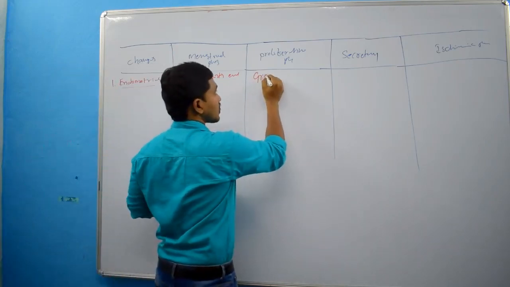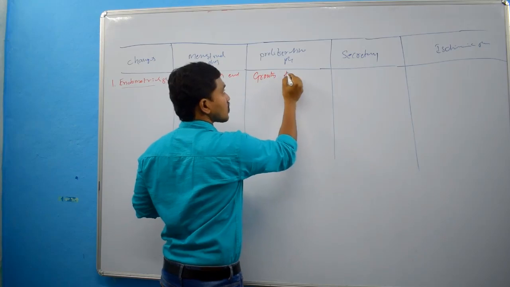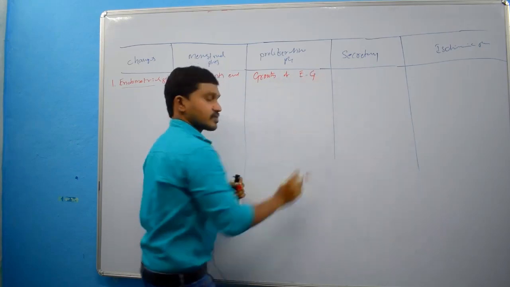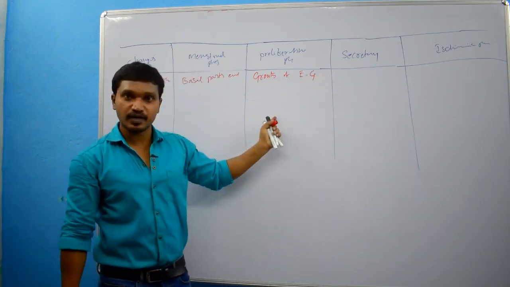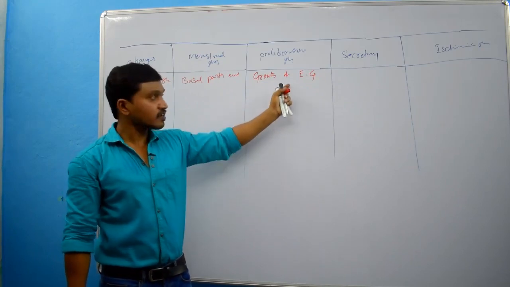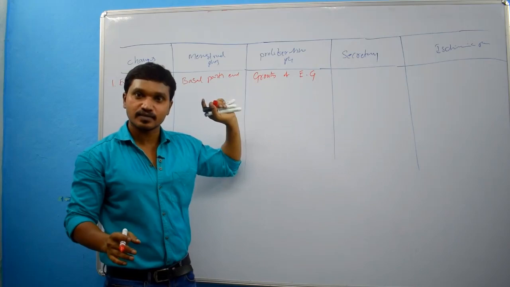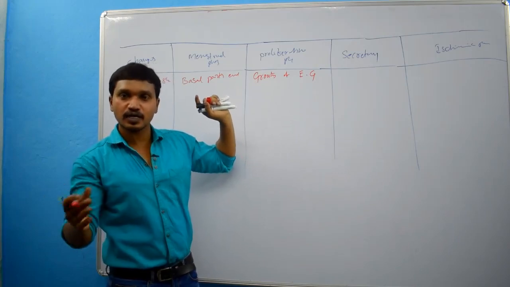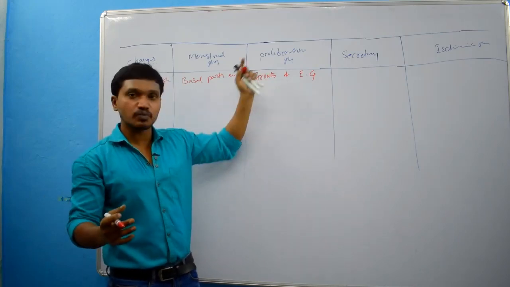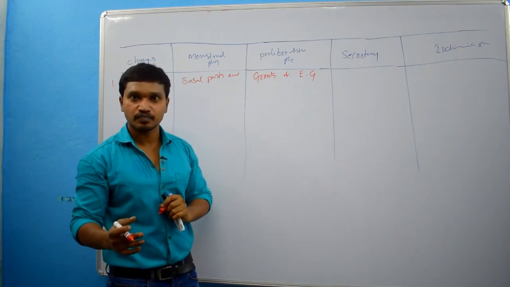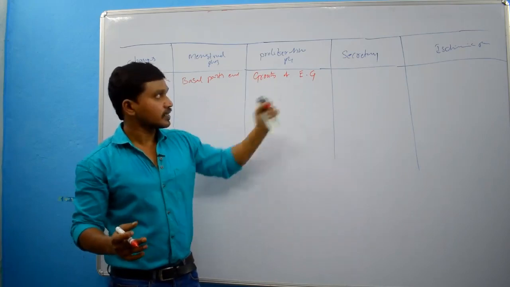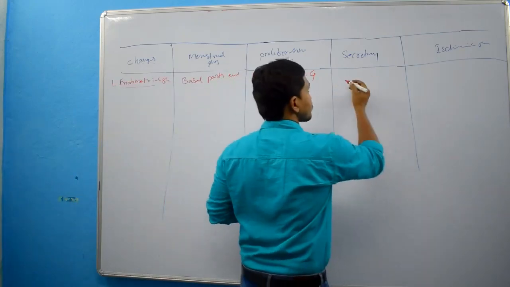Then in the proliferative phase, growth of endometrial glands. Because of growth, the number and size of endometrial glands will increase. Is it? The number of endometrial glands increases and the size of endometrial glands also increases. Right? Then, secretory phase.